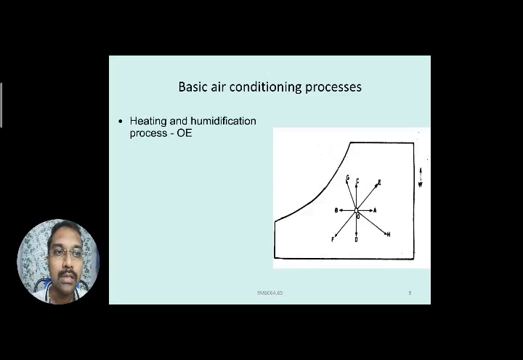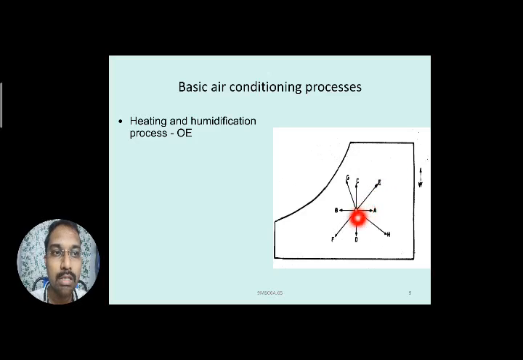O to E is this one. So very simply we can identify, O to A means heating, O to C means humidification. The combination of these two processes is heating and humidification process, that is O to E.